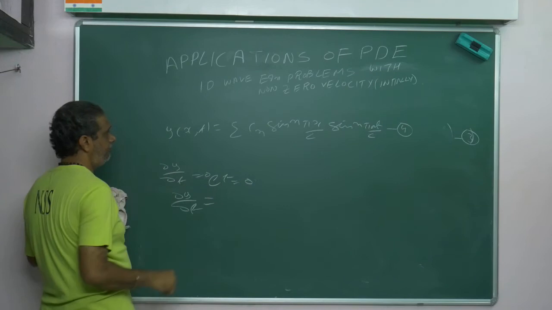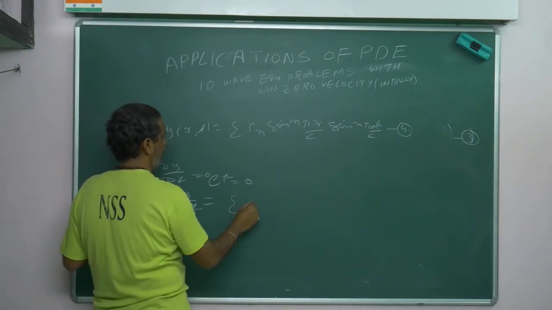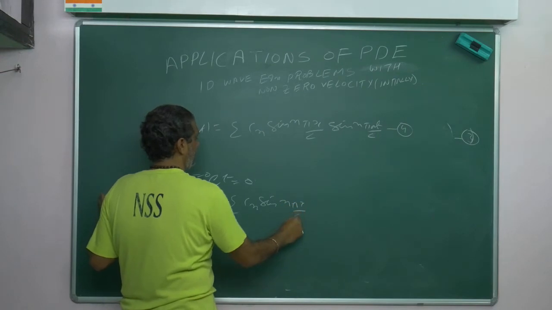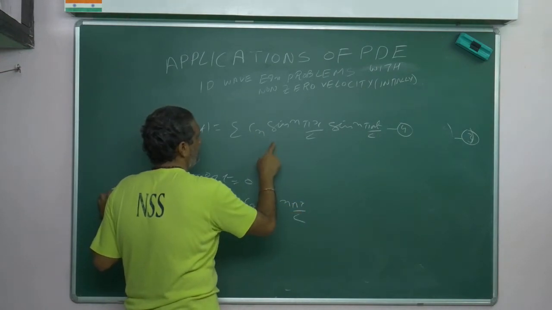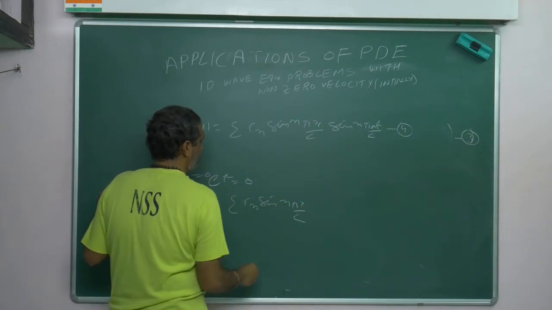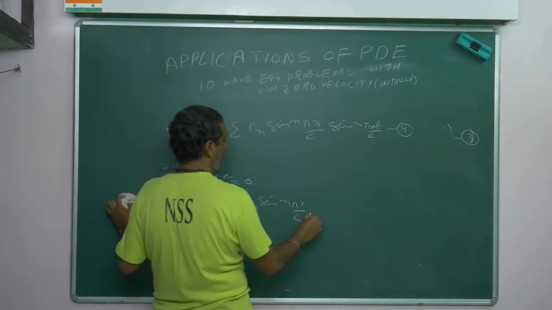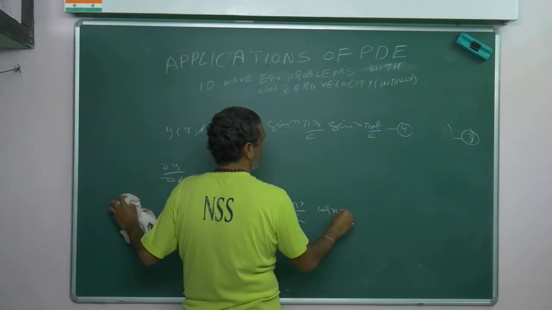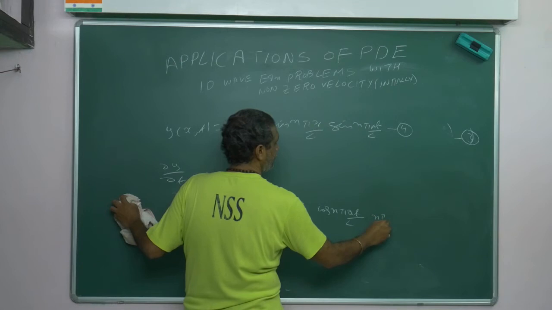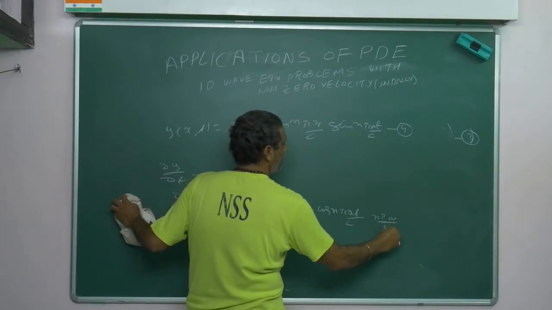If I differentiate, what will you get? Sigma Cn sin n pi x by L. Because in sigma notation you will get C1 sin 1, then C2 sin 2, plus plus plus, same story. So in one stroke I can write cos n pi at by L into n pi a by L.